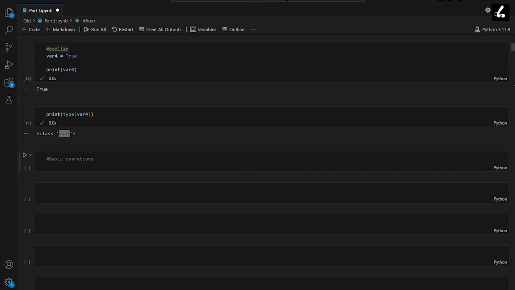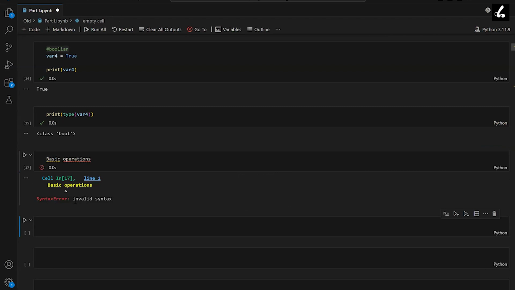When I run any particular cell, it will not perform any action on these green lines because they are comments. If we run this command, it will not give me any output and the code will run successfully. However, if I remove this hash, it will no longer be a comment and it will think that these are variables and it will give me an error, invalid syntax.